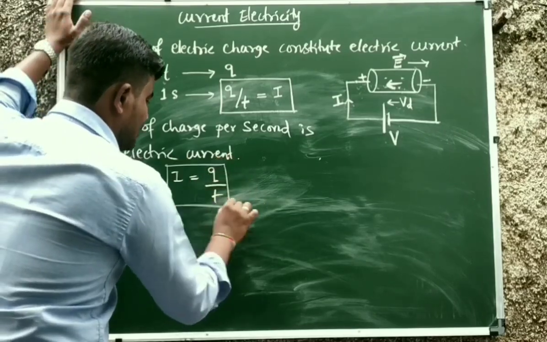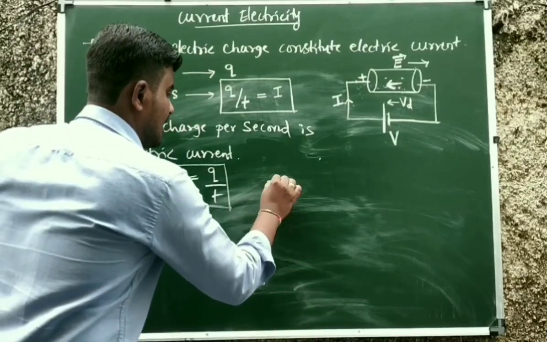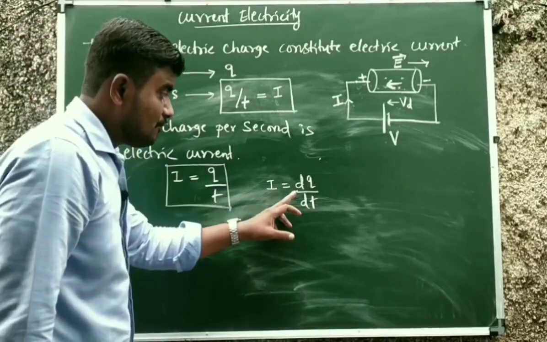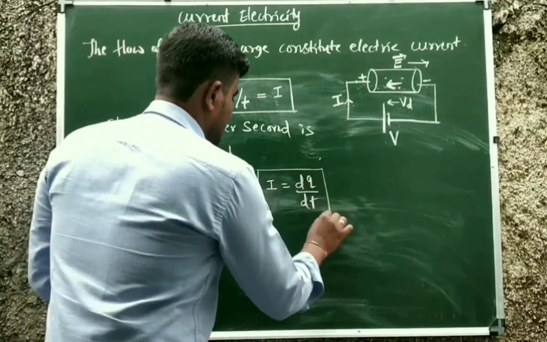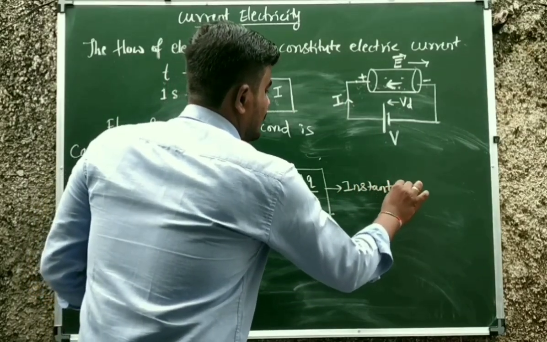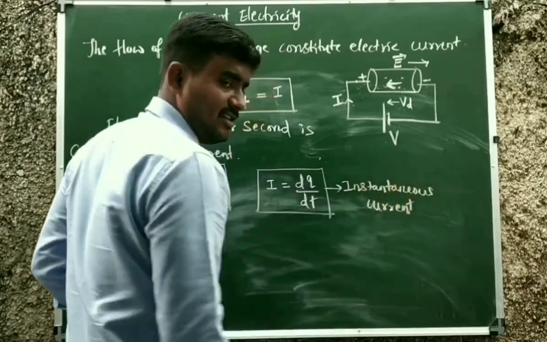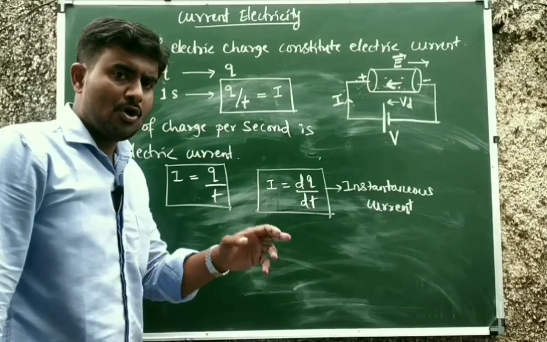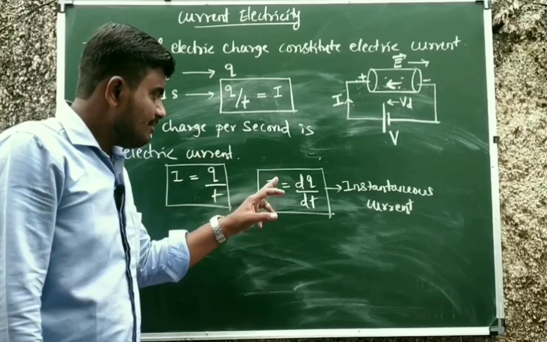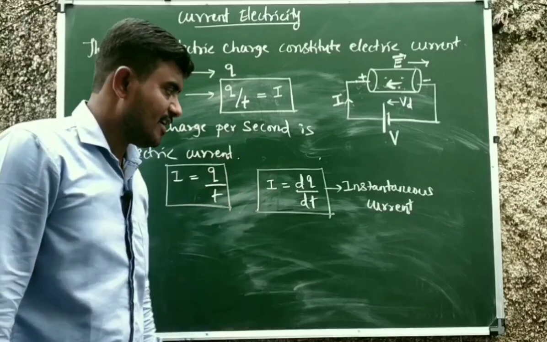If the charge flow is not steady, if charges are not flowing steadily, then I is equal to dQ divided by dt. In that case the current is called instantaneous current, meaning current at any instant. If somebody suddenly asks what the current is now, and the current flow is not steady, a variable current, then you can say instantaneous current: the current at that particular instant.